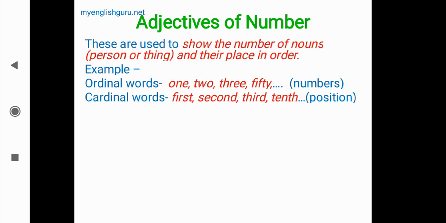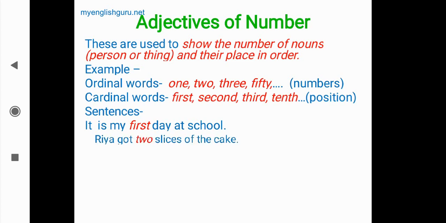Now we turn to the sentences. It is my first day at school. Here, which day? First day. We cannot write, it is my one day at school. If you have spent a day in a school, then you can write a day or one day. But here, it is my first day, means his first day. It was his first day. Position. First day at school. Which day? It is the first day.